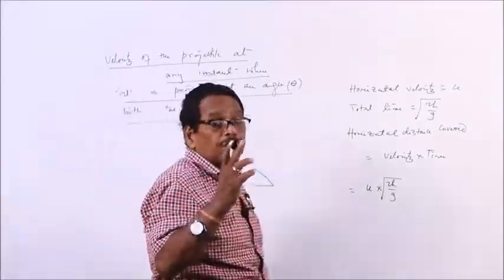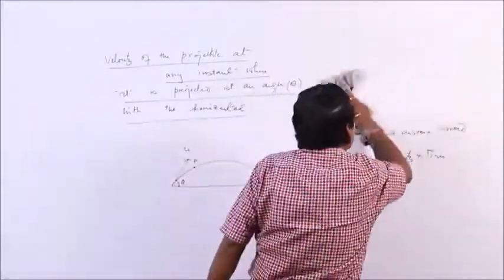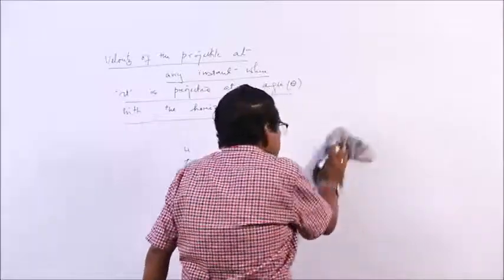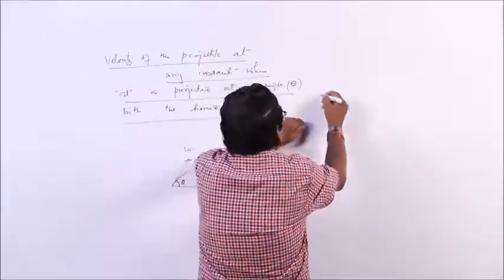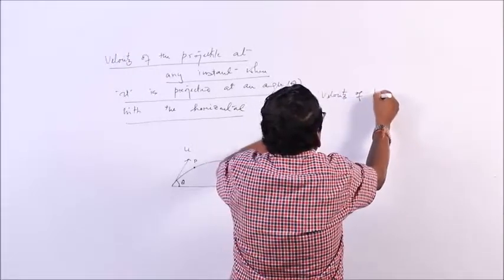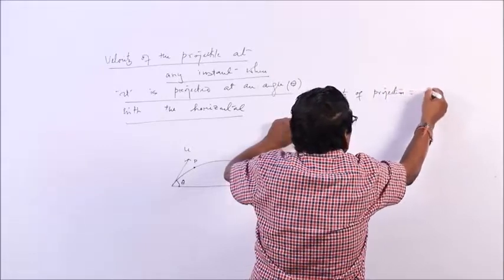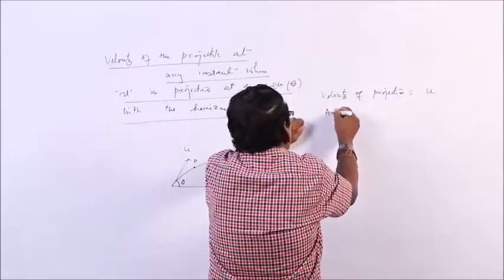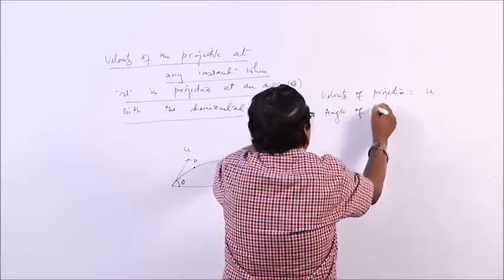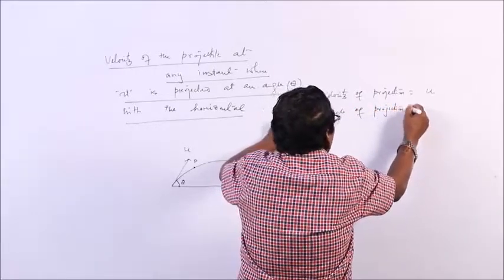The question is, what is the velocity of the projectile at the point P?